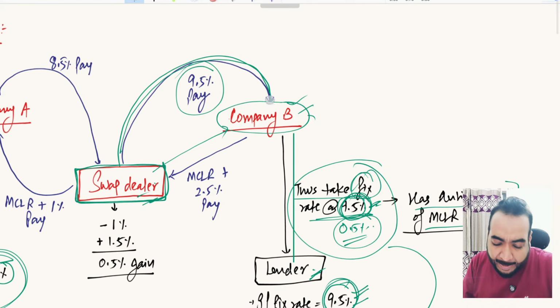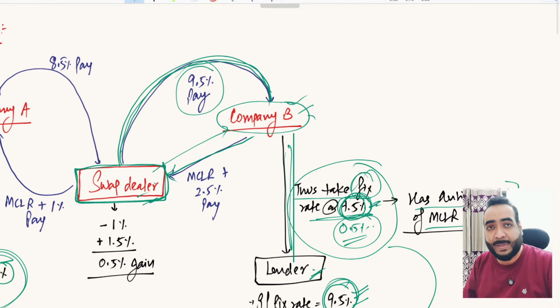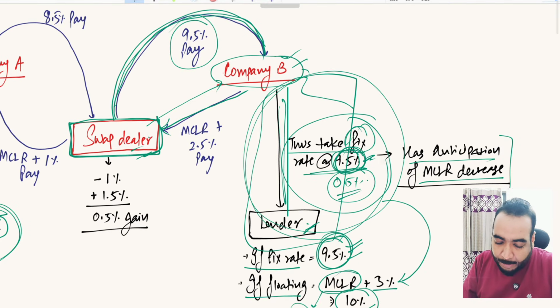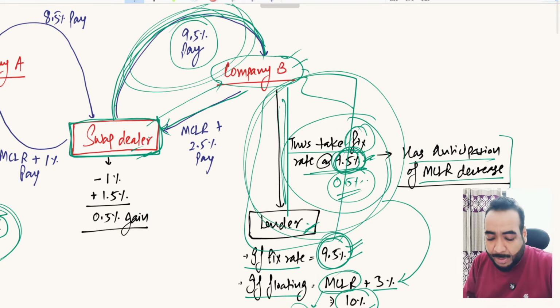You will keep on getting that 9.5% from me, and you will pay that same amount to the lender, right? So you are practically paying nothing. You are getting from me and just forwarding that amount to the lender. Now, the swap dealer tells company B that since I am paying you 9.5%, you pay me back MCLR plus 2.5%. The cost to the lender that you are paying is ultimately zero because I am reimbursing you the whole amount. You start paying me MCLR plus 2.5%.